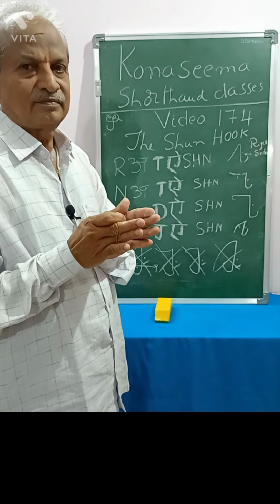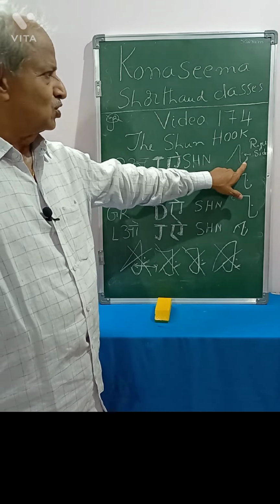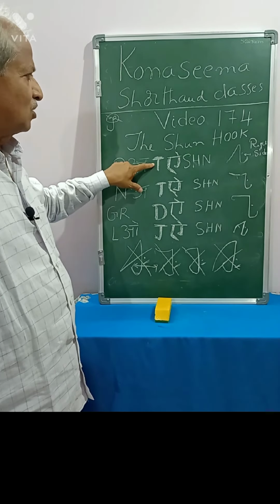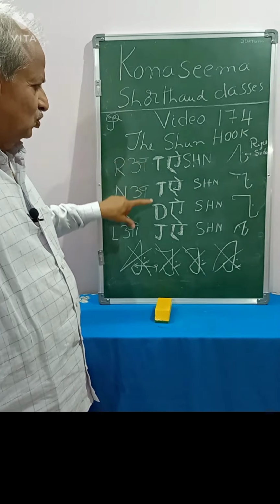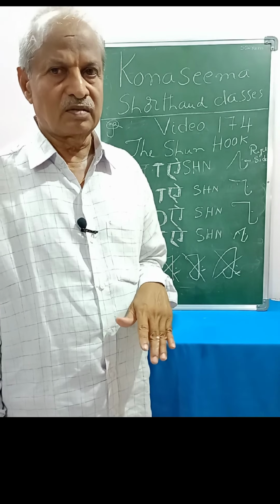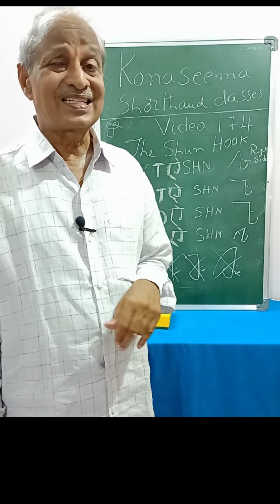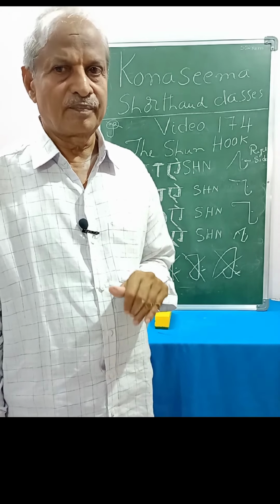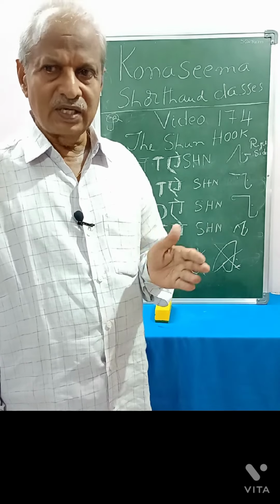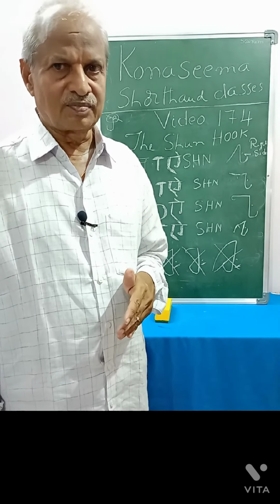For these two reasons, the Shun hook is written on the right side with respect to the consonants T, D and J. You stop here and practice this part of this chapter, and also exercises 59 and 60. Of course, I will continue the next part of this chapter.